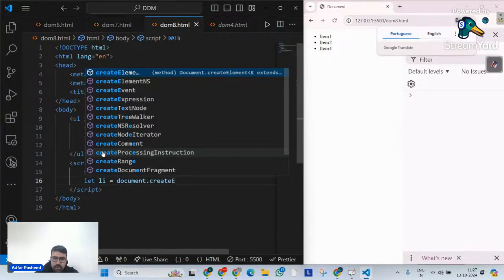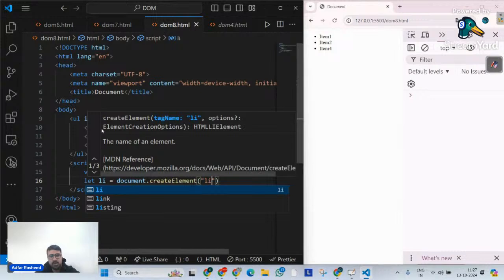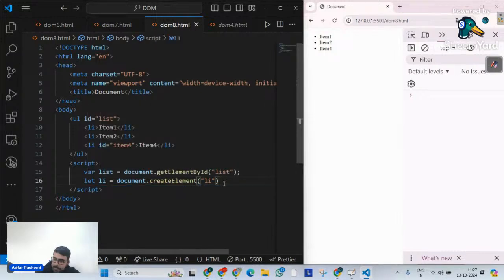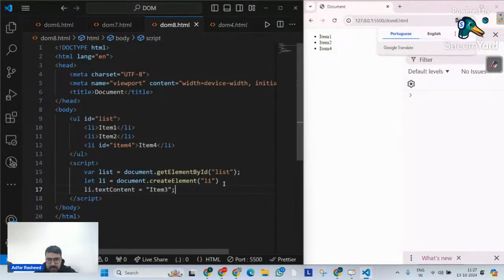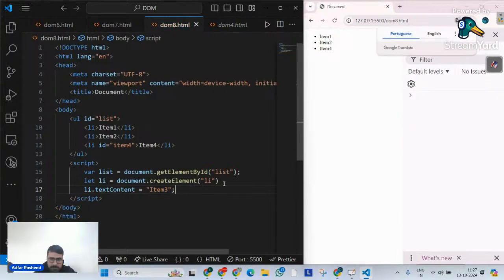I'm simply going to go over there and put an attribute argument called li, because that's the method that I have to add. Done. After that, I have to make its content, which is li dot textContent equals item 3. Simple as that. But the point that I'm trying to make you understand now is that the requirement is a little bit different. The requirement is not, hey, go there and add this element inside a list. No, that's not the requirement.